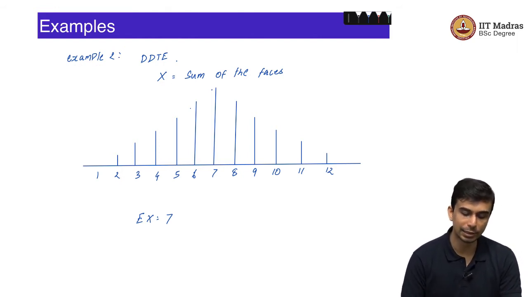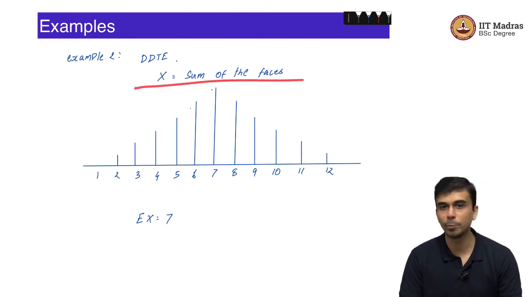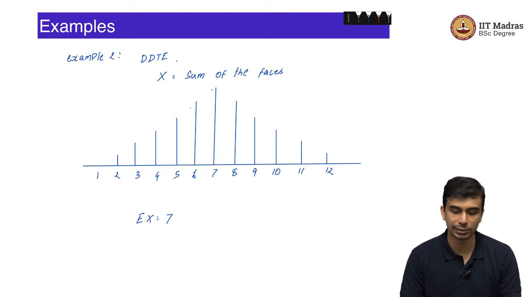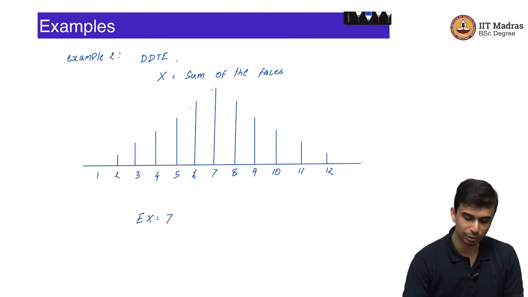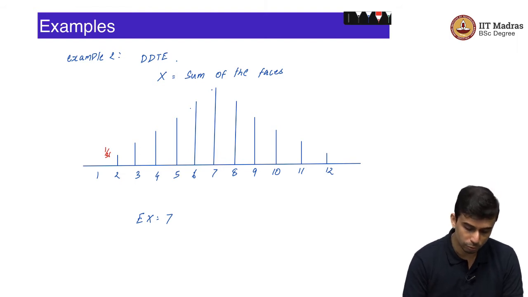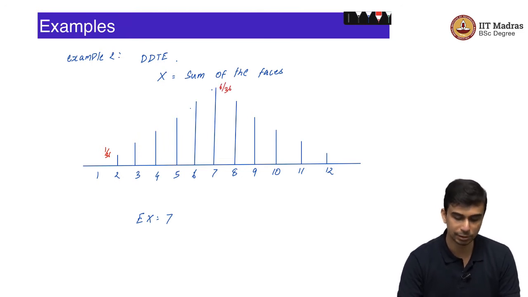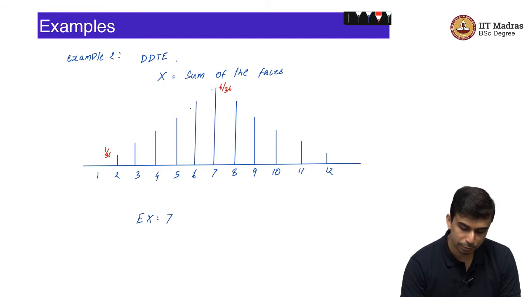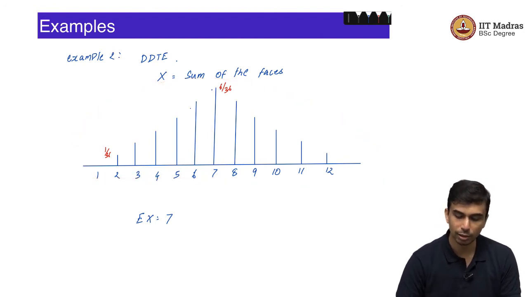Let us take the double dice throw experiment, and for now let us take the standard counting probability measure where all 6 faces are equally likely and the probability of any event is simply the cardinality of that event divided by 36. If X is the sum of the 2 faces, the probability mass function would look like this. The probability of X equal to 2 is 1 by 36, and the probability of X equal to 3 is 2 by 36, 3 by 36 and so on. The probability of X equal to 7 would be 6 by 36, and after that it would keep on decreasing to 5 by 36, 4 by 36, 3 by 36, 2 by 36, 1 by 36. This is the probability mass function.